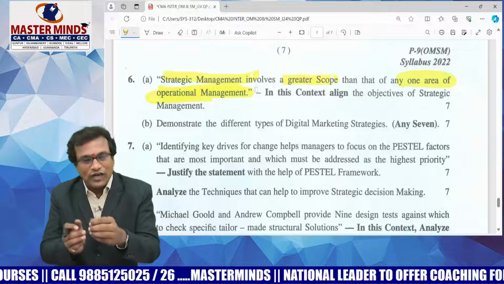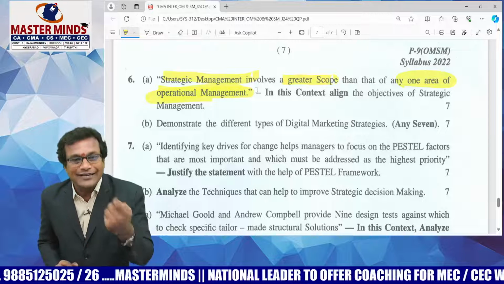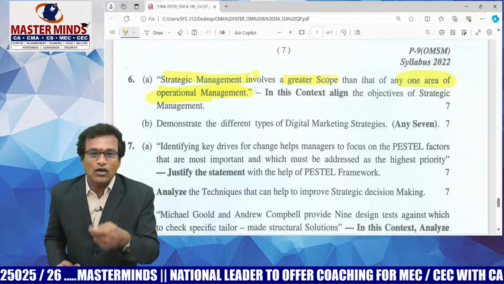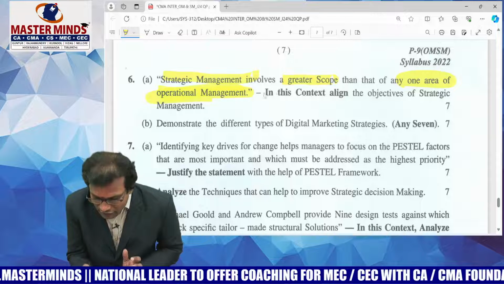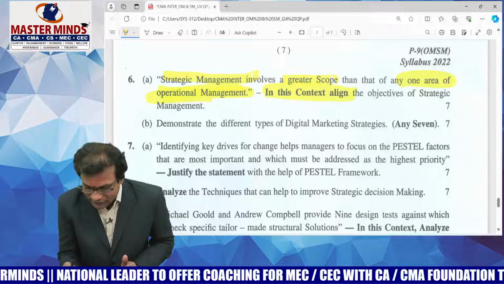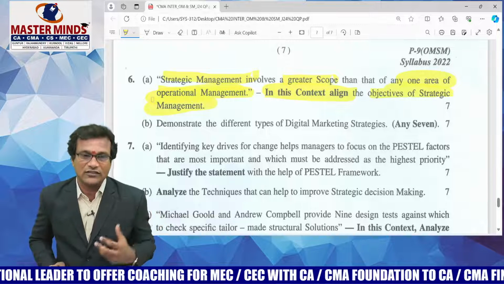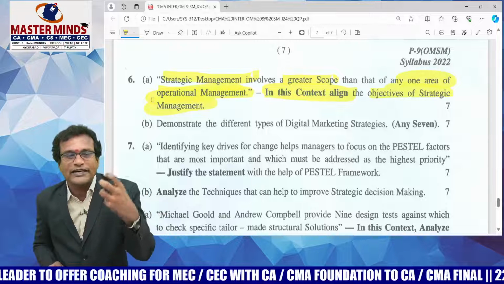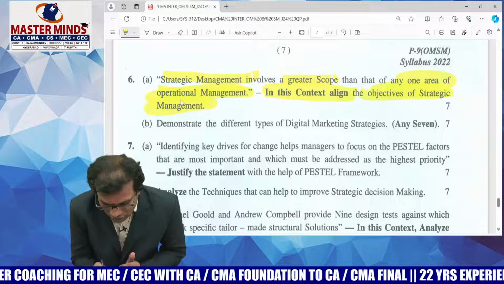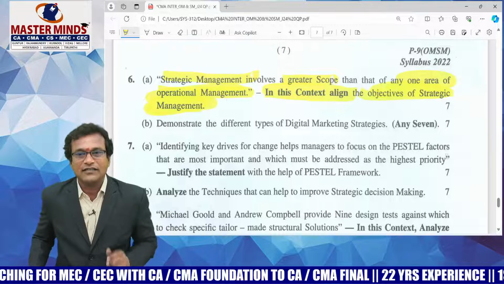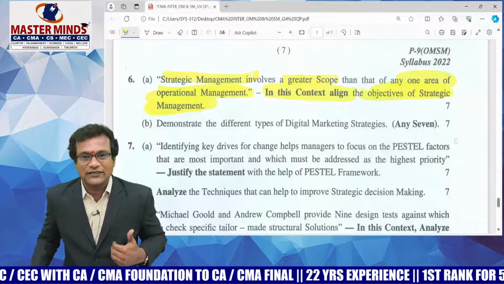Yes, it is true. You have to start your answer with a statement, yes, that statement is true. You can even write one line definition of SM and one line definition of operational management. Thereafter, try to align the objectives of SM. Even though the question started with a story type statement, he is asking us to define the objectives of strategic management. It is asked for almost 7 marks. Hopefully there are 5 to 7 points regarding objectives of SM.